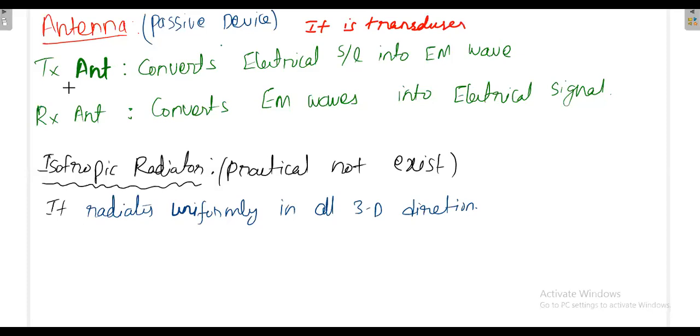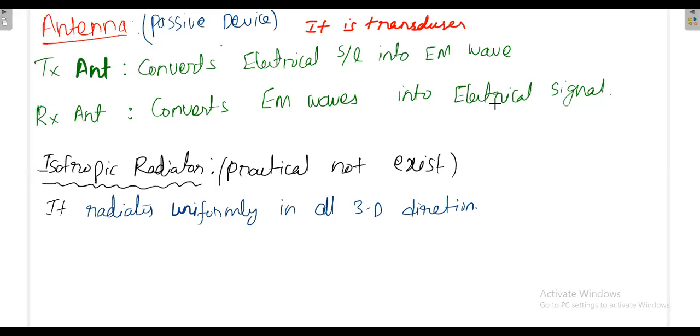Okay, so then what is a transmitting antenna? It converts electrical signal into electromagnetic waves. Similarly, what is the receiving antenna? It converts the electromagnetic wave into the electrical signals.